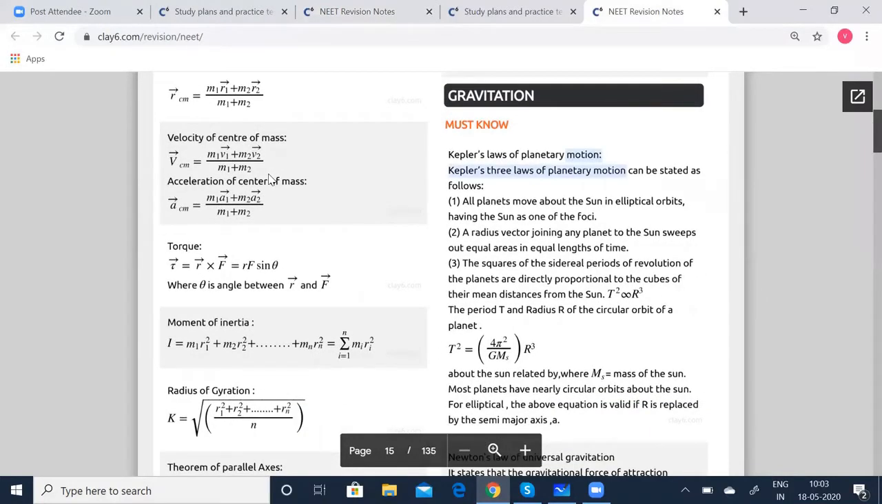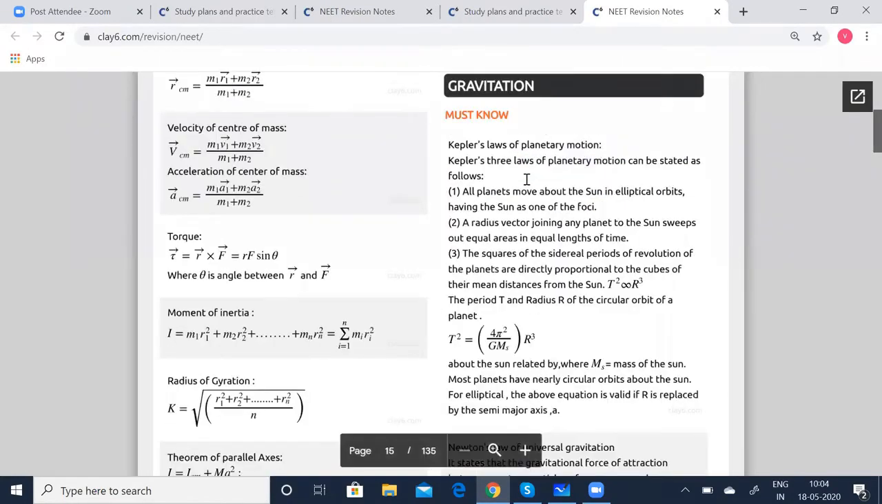What are the things you must know? First of all, from the exam point of view, this has got 1% weightage, so you can expect one question from this. Let's see what the important things you should know are. First of all, the must know: you should know all these, because based on Kepler's law, we can expect problems. So let us see what formulae we are going to cover using Kepler's law.